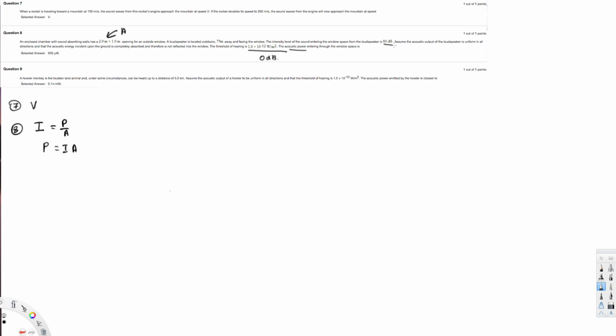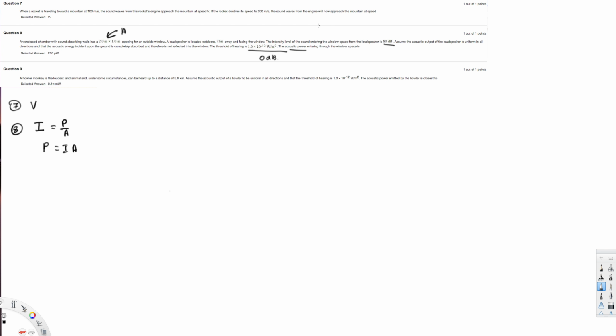That's given in decibel, but we have to convert it into watts per meter square, because if you look at this, it is meter square. If I convert this into watts per meter square, then only that will cancel each other, right? So let's convert this one into watts per meter square.